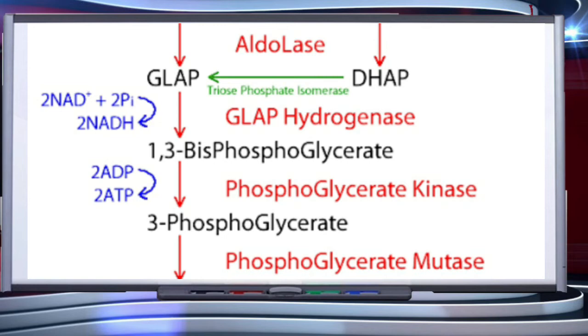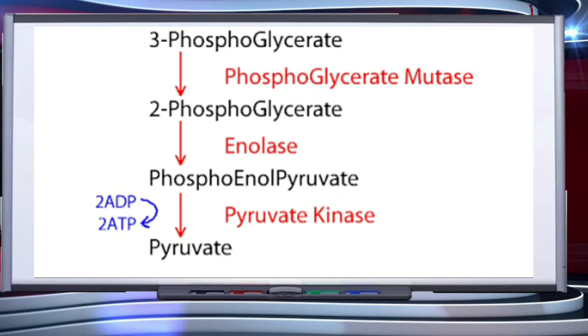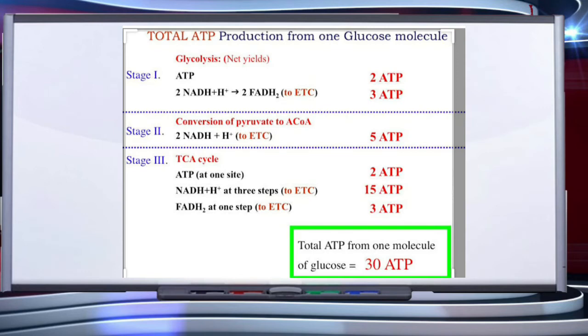1,3-bisphosphoglycerate is split into 3-phosphoglycerate along with the formation of an ATP molecule, and this reaction is catalyzed by phosphoglycerate kinase. 3-phosphoglycerate is subsequently converted into 2-phosphoglycerate and then into phosphoenol pyruvate, or PEP. Phosphoenol pyruvate is converted into pyruvate along with the formation of ATP, and it is catalyzed by the enzyme pyruvate kinase.